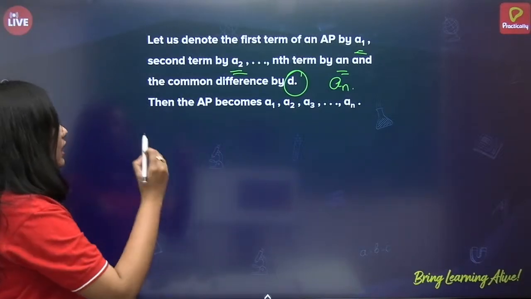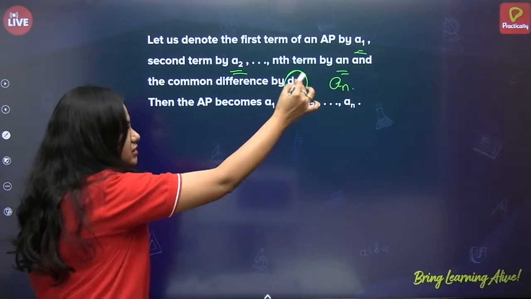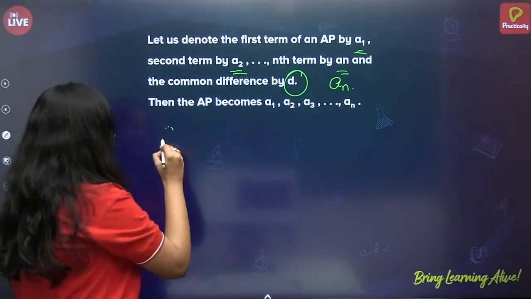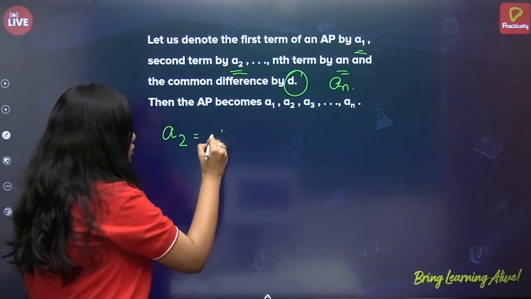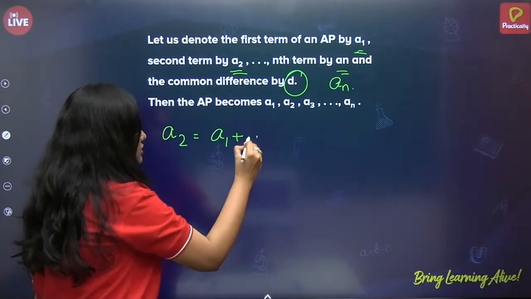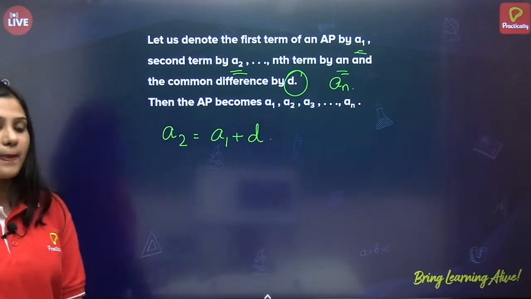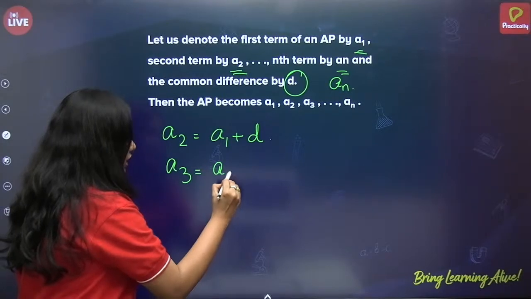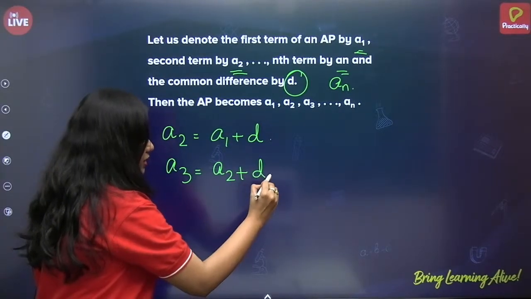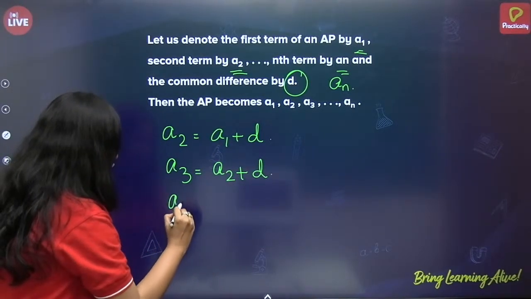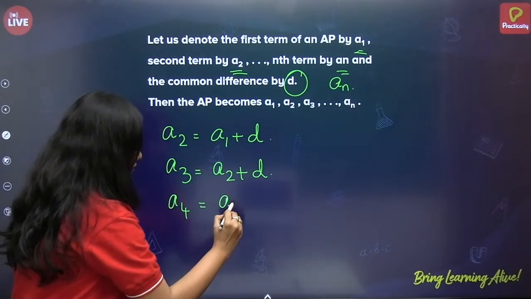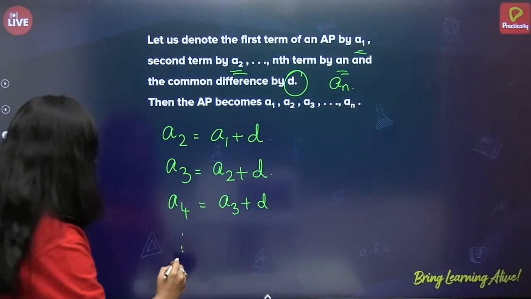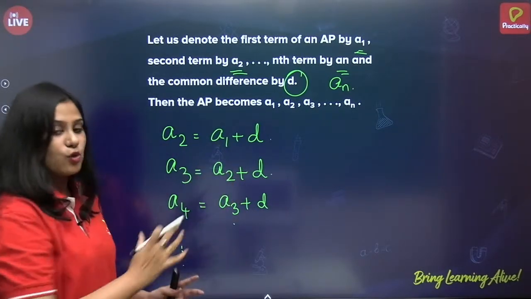Now we know common difference is D. But what do we know about common difference? A2 is equal to A1 plus D. Correct? Next, A3 is equal to A2 plus common difference. And A4 is equal to A3 plus common difference. So on. Right?